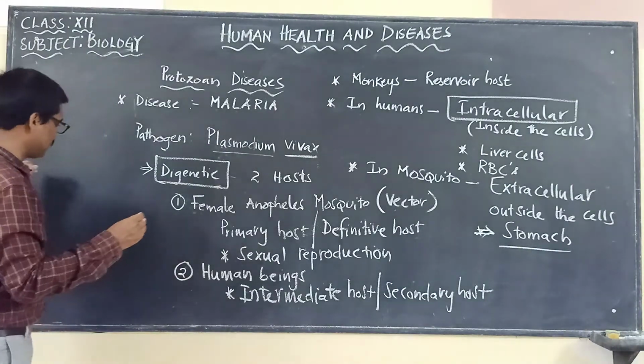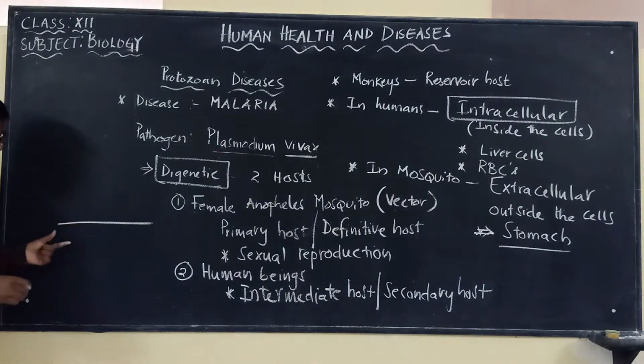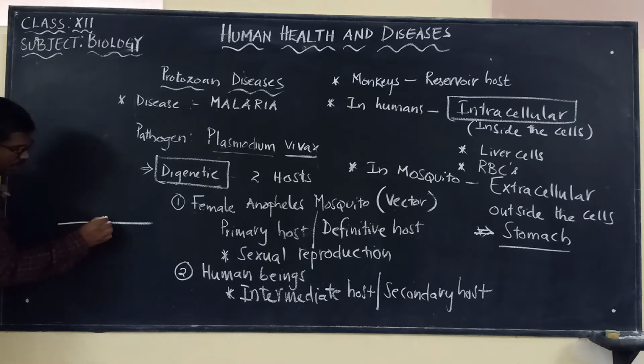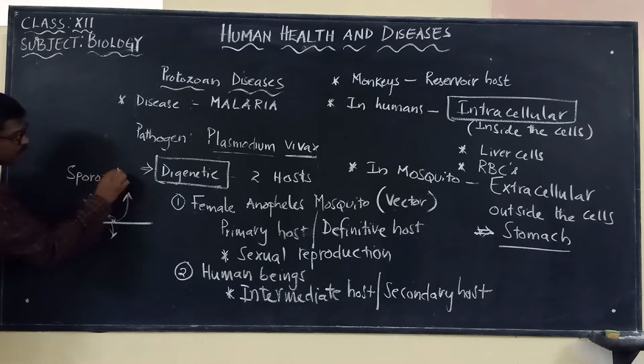Or let us say like this: suppose this is the skin or the body. When a mosquito comes and bites here, what is it injecting into the body? It is injecting the Plasmodium vivax which is called the sporozoite. It is one of the stages of the Plasmodium vivax, a very important one.